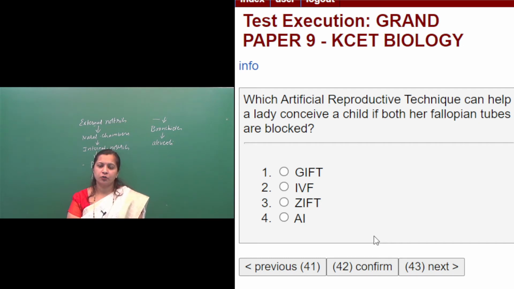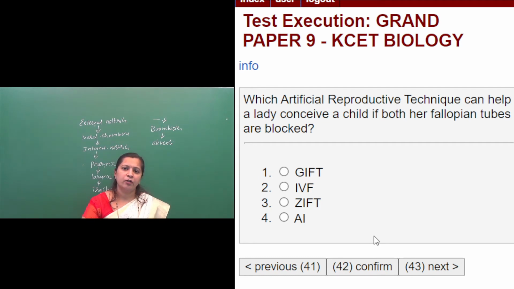So you know that there are so many causes for female infertility, no? Like there may be a formation of tumors or fibroids in the uterus. There the implantation is the problem, or sometimes there may be a congenital defect in the uterus. That means she may have an odd shaped uterus. So there also again implantation problem, or else she is unable to produce an ovum, that we call anovulation. Okay, so this is also one of the major causes for female infertility.